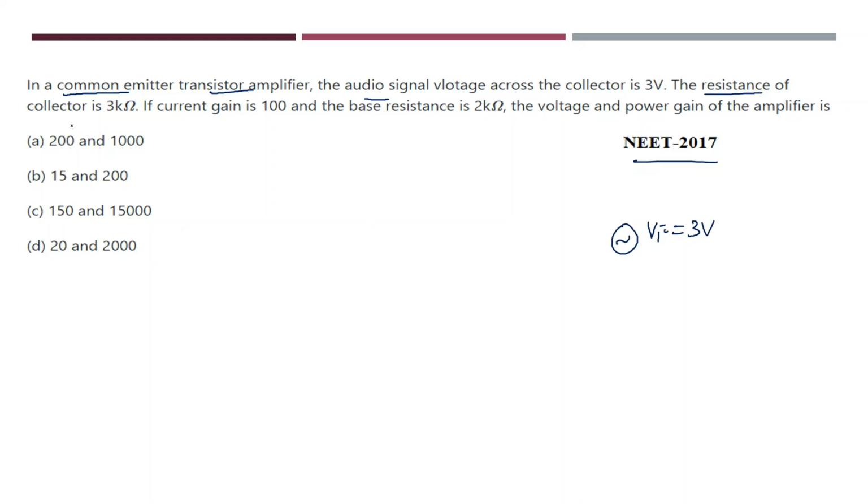The collector resistance RC, how much has he given? 3 kilo ohm. And the current gain is 100. In case of a common emitter transistor, what will the current gain be represented by? Current gain is represented by beta. How much has he given? Current gain beta is 100. And next he has given the base resistance. Base resistance RB is equal to 2 kilo ohm.